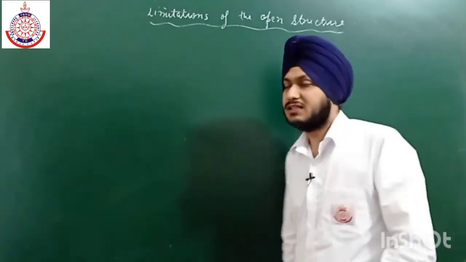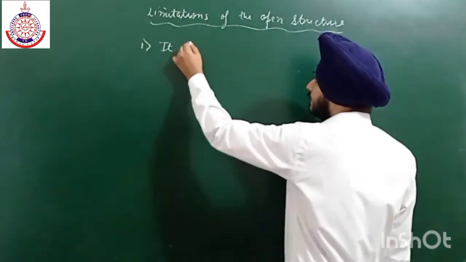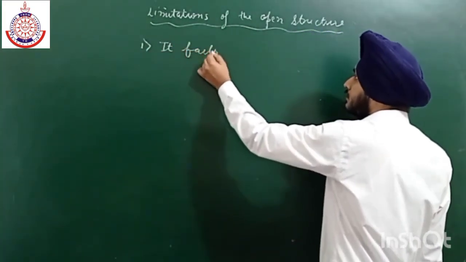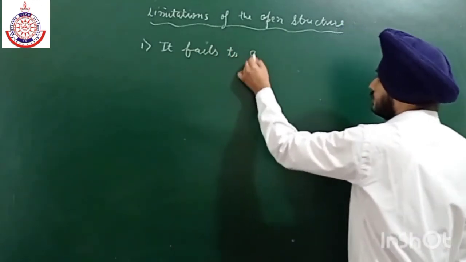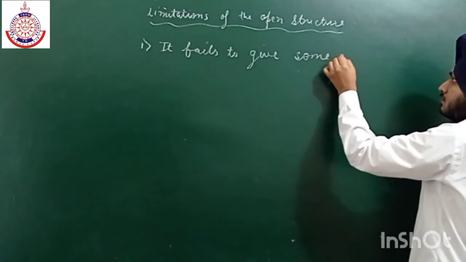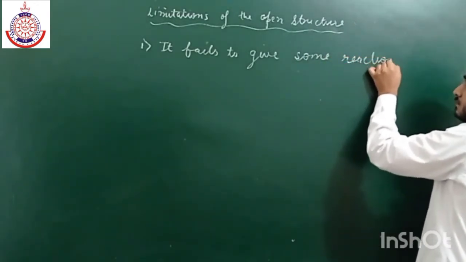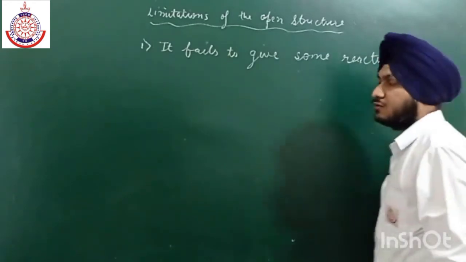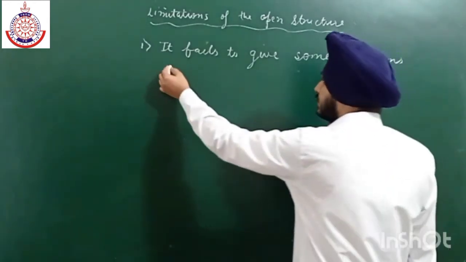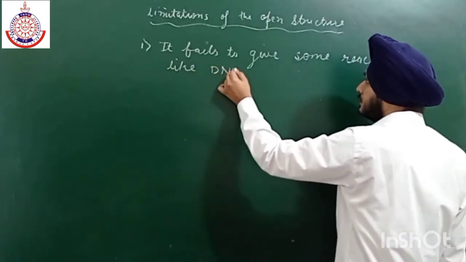The first limitation is that it fails to give some reactions, like the DNP test.